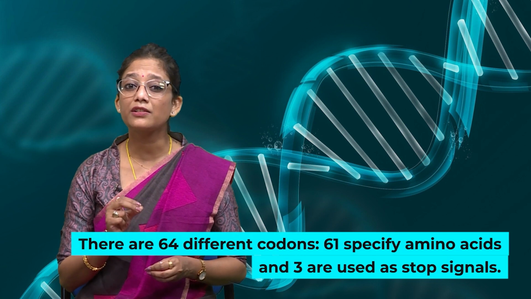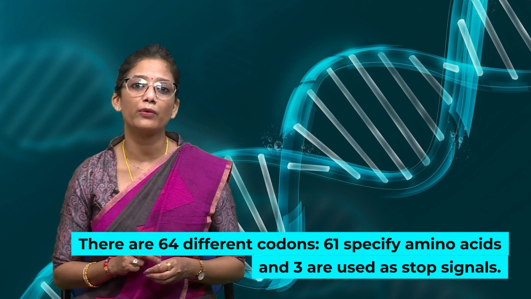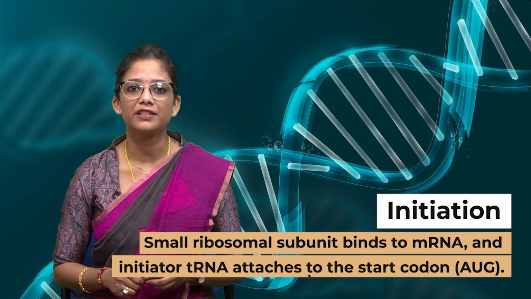There are a total of 64 codons. 61 codons specify an amino acid. 3 codons are used as stop signals. So these codons only signal the termination of protein synthesis or the translation process. So there are 3 steps of protein synthesis or translation. The first step is initiation.